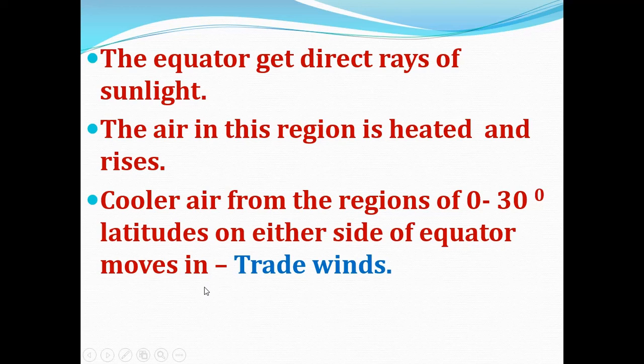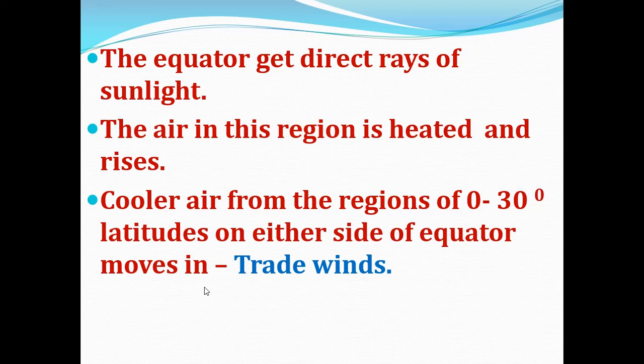So when the air at the equator rises due to heating, the cooler air from the regions of 0 to 30 degree latitudes on both sides of the equator moves in, which generates the wind called trade wind. So what is meant by trade wind?